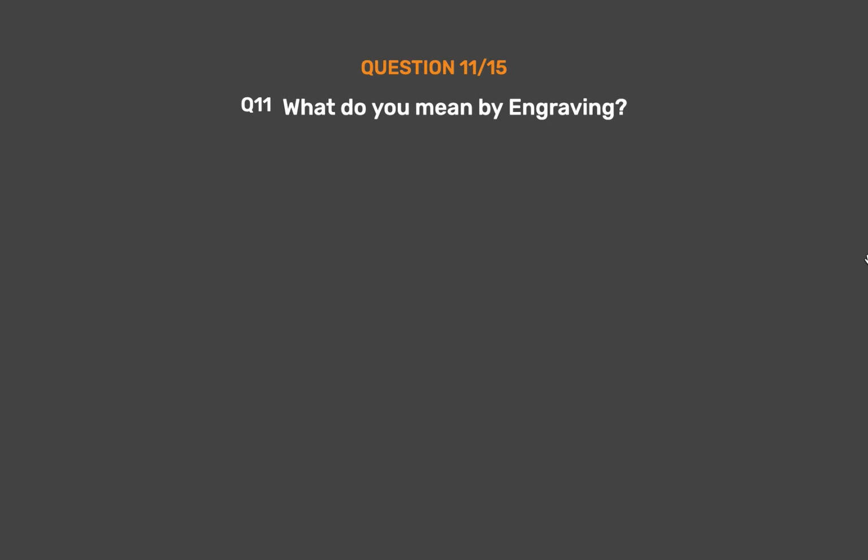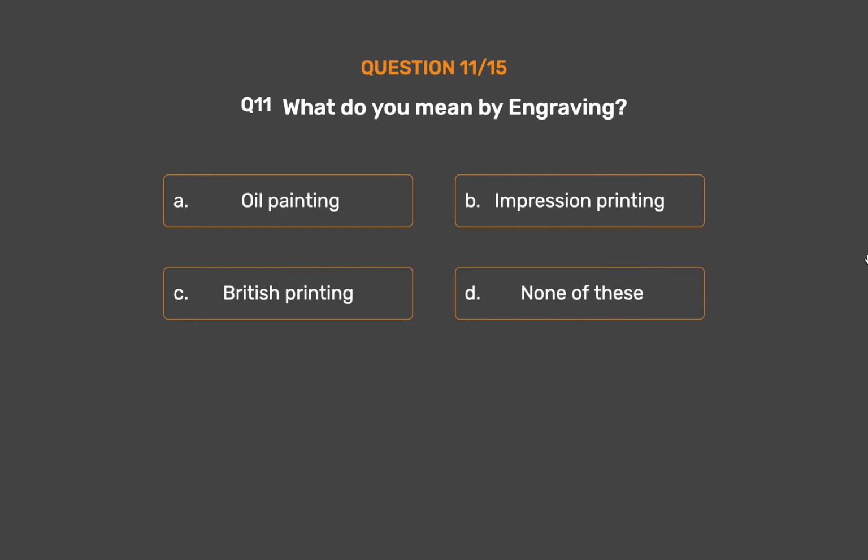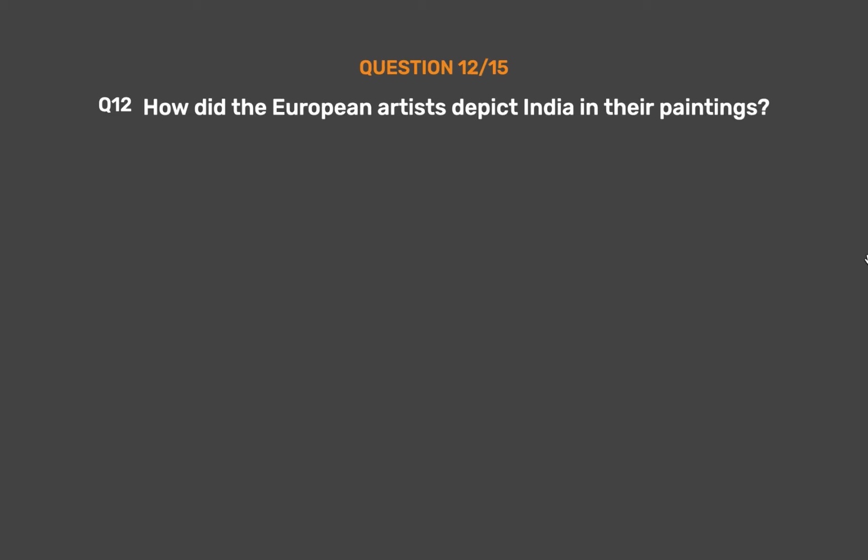Question number 11. What do you mean by engraving? Option A. Oil painting. Option B. Impression printing. Option C. British printing. Option D. None of these. The correct answer is Option B. Impression printing, an art form where impression is printed on paper and cloth from the design on wood or metal, are called engraving.